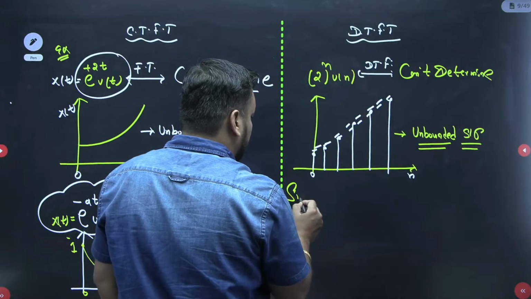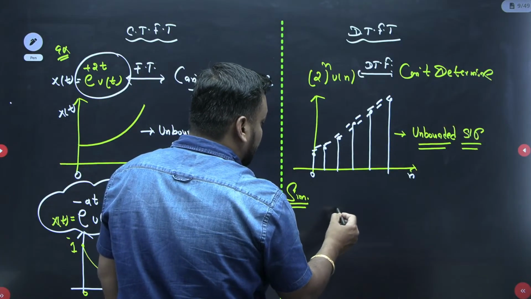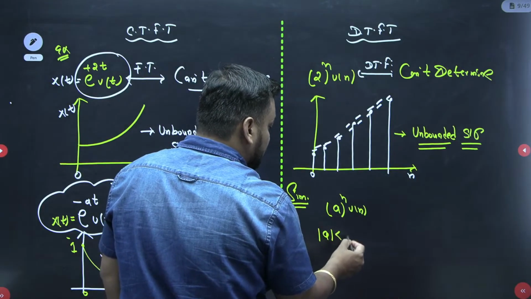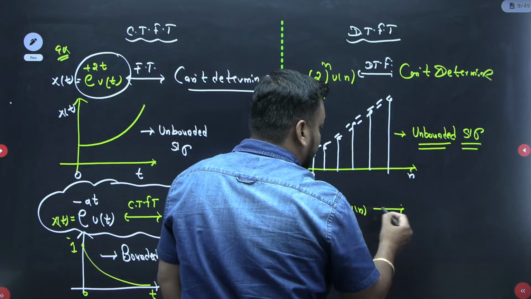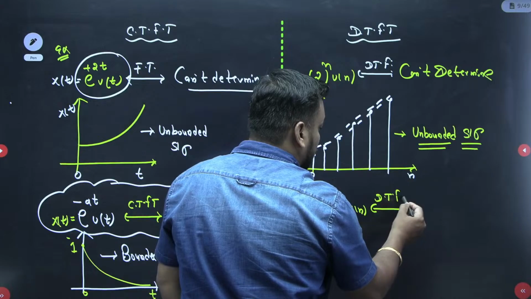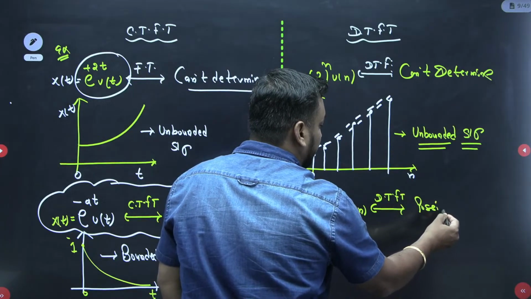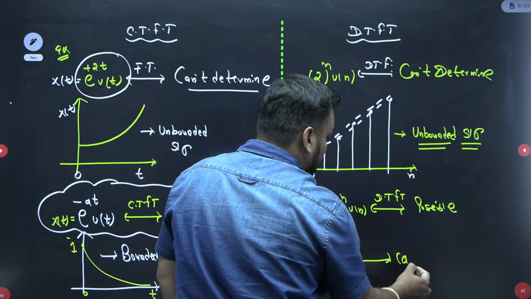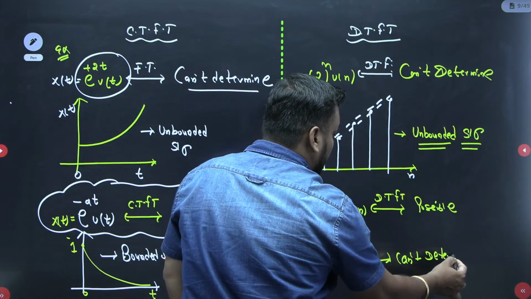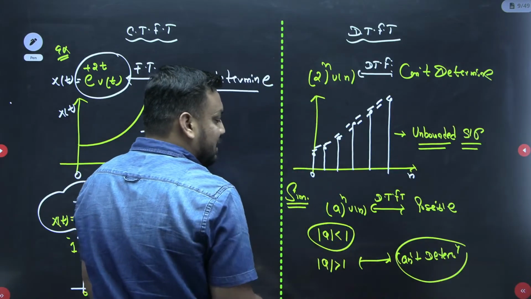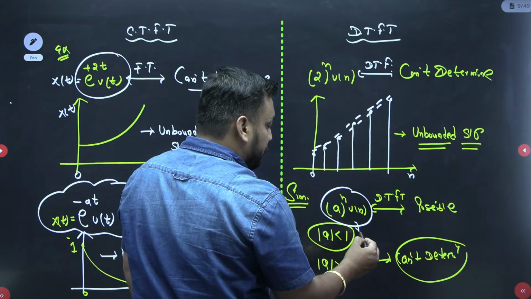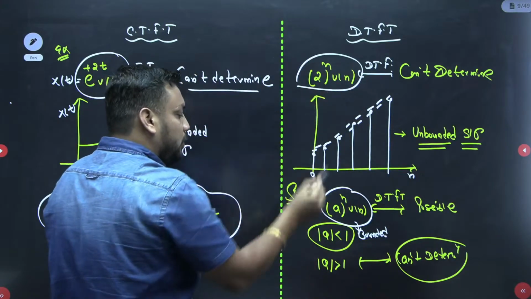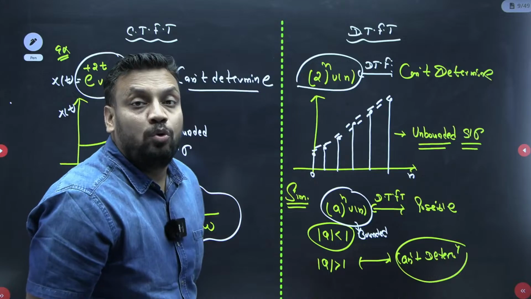Similarly, if I want to relate this with the CT to DT domain, I can write a^n u(n). Its Fourier transform is possible if the value of a is less than 1. If the magnitude of a is less than 1, then only DTFT is possible. For magnitude of a greater than 1, can't determine. I hope you are getting why. Because if the magnitude of a is less than 1, then only is this entire signal bounded. Because 2^n u(n) is unbounded since a is greater than 1 here.